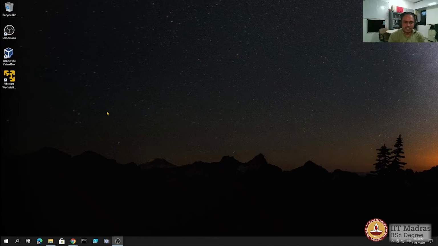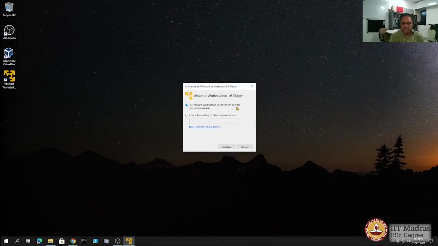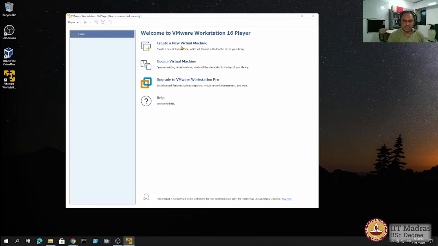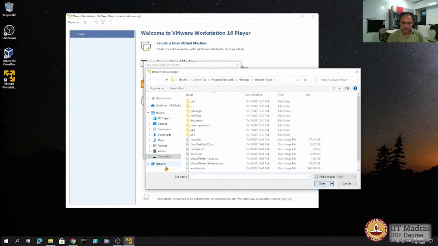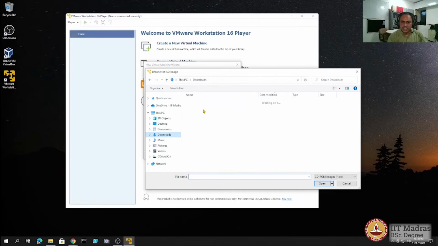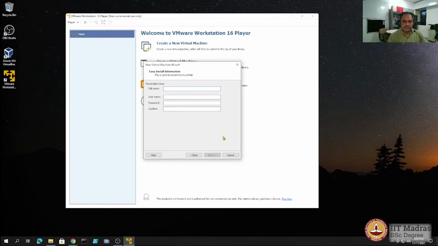launch the workstation player. Okay, so we are going to use it for non-commercial use for free. So we'll go ahead with that. We get started by creating a new virtual machine, and the installer disk we will have to tell, and that will be already ready for us in the downloads folder. The Ubuntu ISO file is ready for us, so we pick it up, proceed further, and